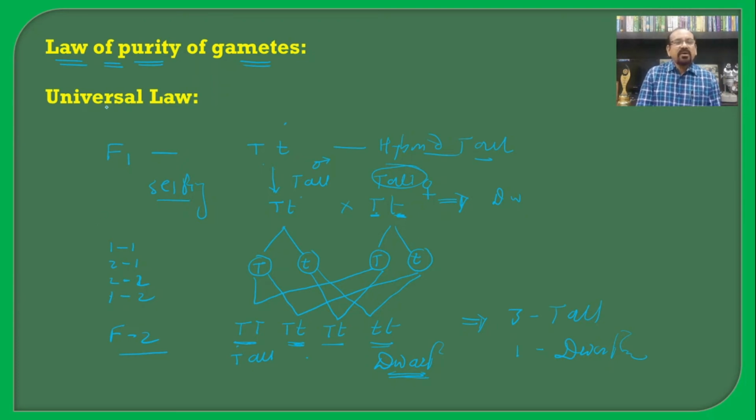In any organism, plant or animal, there is meiosis during the formation of gametes, and hence the segregation of alleles at the time of gamete formation is carried out in every living organism that reproduces by sexual reproduction. So it is a universal phenomenon, carried out in every sexually reproducing organism, plants and animals, and hence it is also known as the universal law.